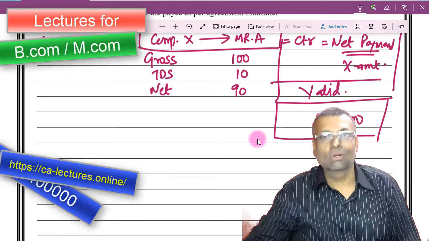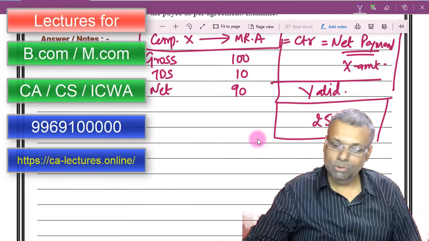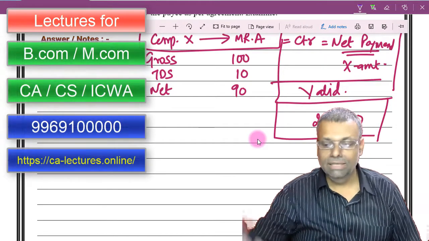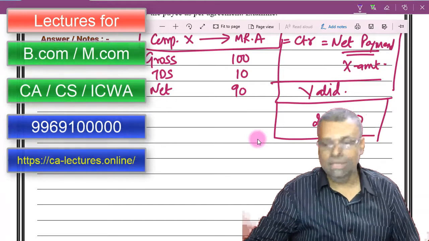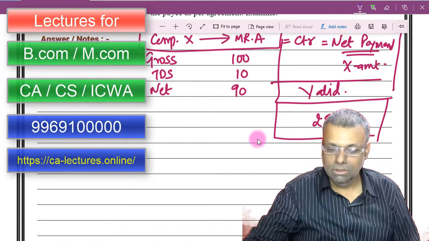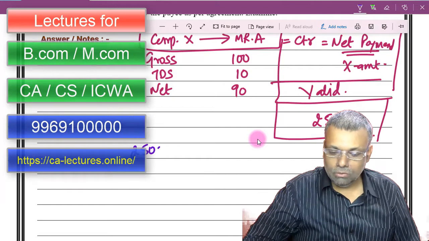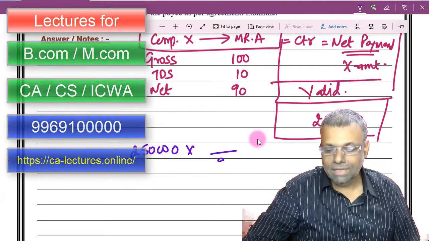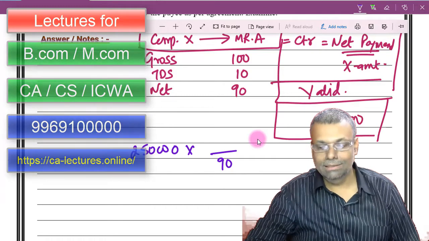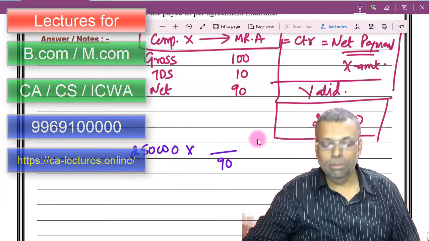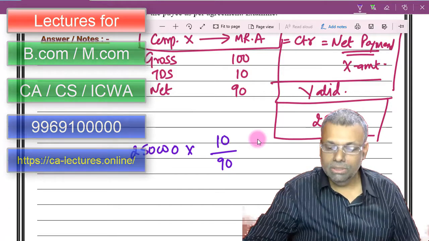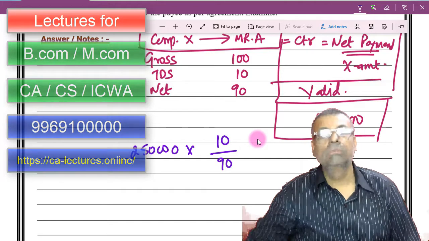Now you will have to do a grossing up. Assuming the TDS rate is 10 and the net payment is 90, and if your net payment in rupees terms is 2,50,000, then 2,50,000 is your 90%. In that case, how much will be the TDS portion? This is how you have to gross it up.